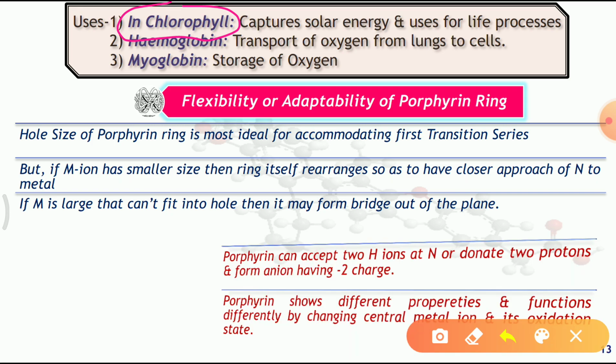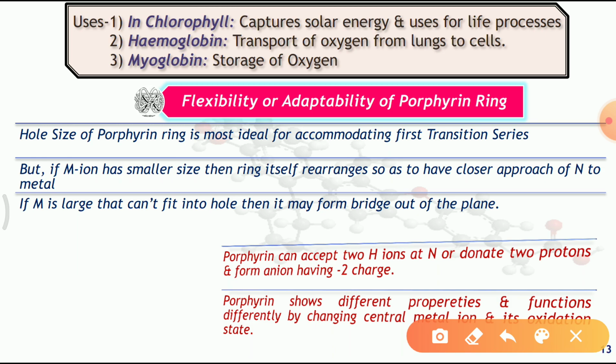One more important component, present in the blood of animals and human beings, is hemoglobin and myoglobin. These two are again types of metalloporphyrin. At the center of hemoglobin there is iron, and at the center of myoglobin also there is iron, and this iron is surrounded by the porphyrin ring, and like this hemoglobin gets formed.